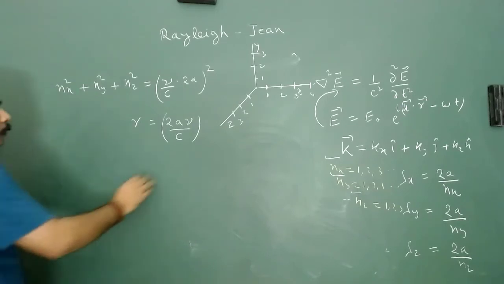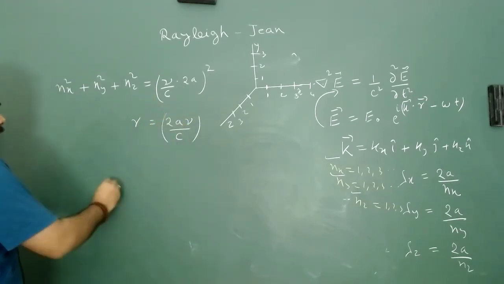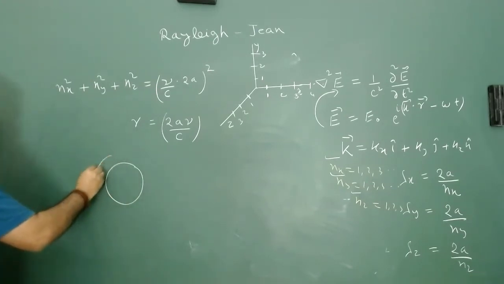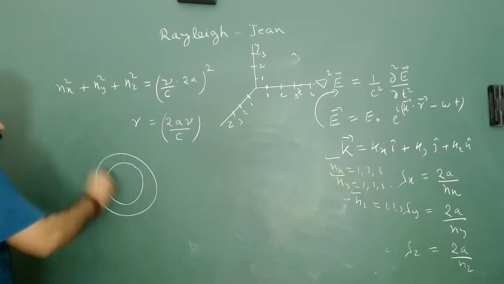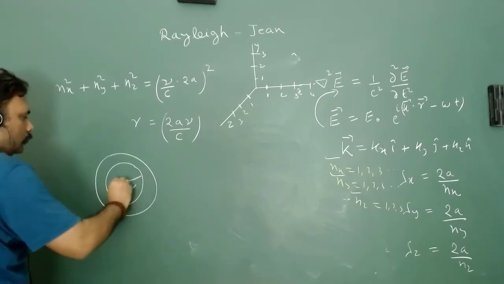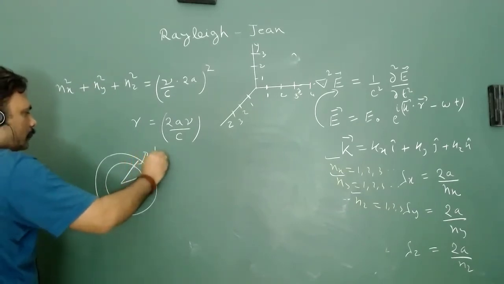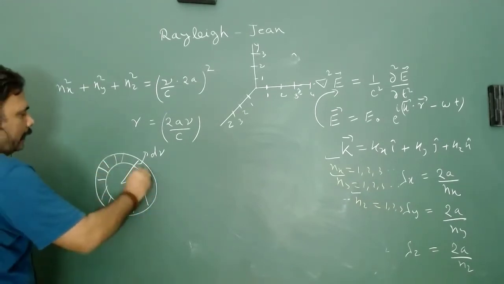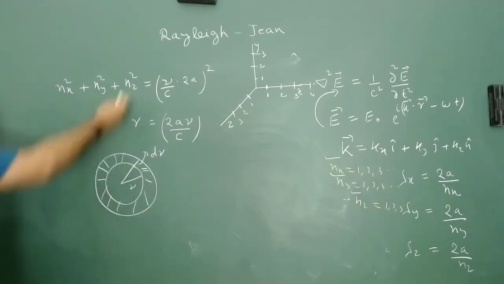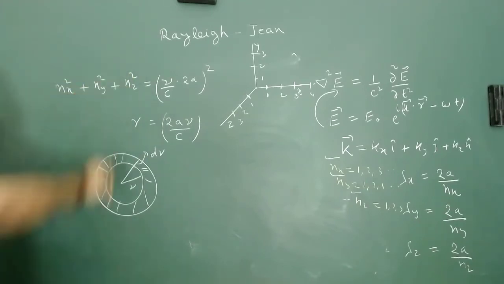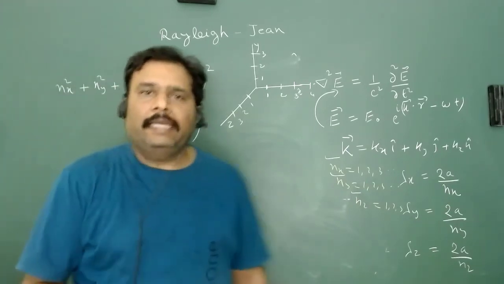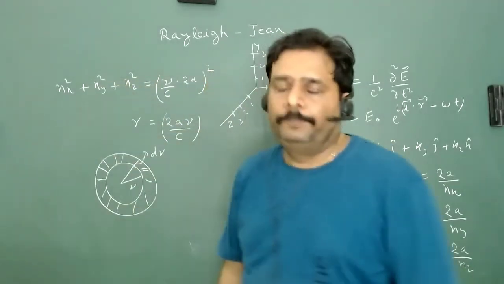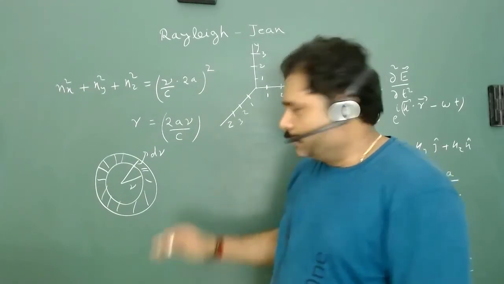We just want to calculate the volume of this particular sphere between nu to nu plus d nu. Means if we are able to calculate the volume of this particular shell, we can easily calculate how many possible nx, ny, nz there are because of this particular relationship. So we are just playing a trick.